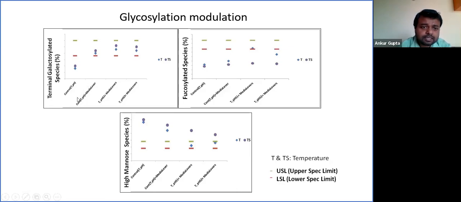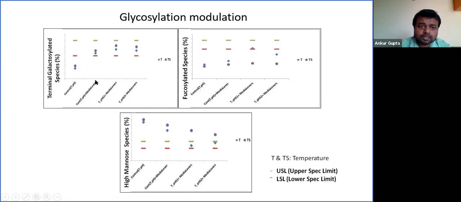If we see the next condition, that is where control condition plus a media lever is written. Literature shows that there are many additives, the presence of which in a media leads to a modulation in the glycosylation species. So in the first experiment, keeping all the conditions the same as the control, we have added a media lever. If we see, the effect of the media lever was directly visible, and with the presence of the media lever, an increase in galactosylation species was observed.